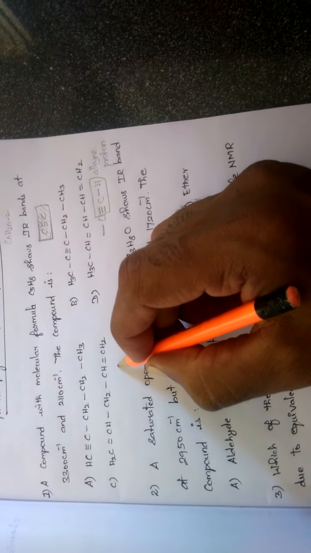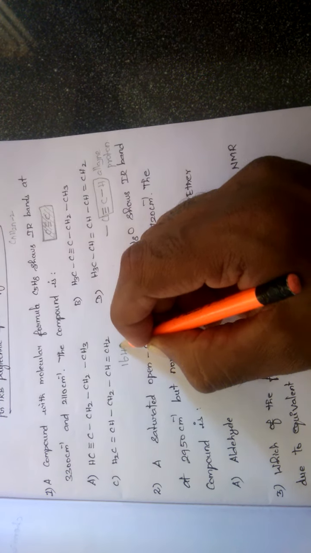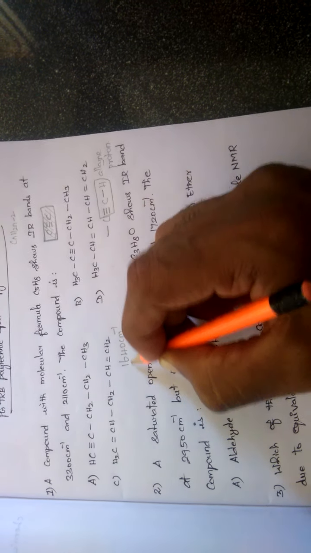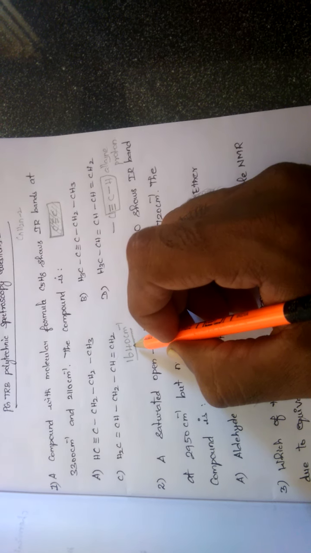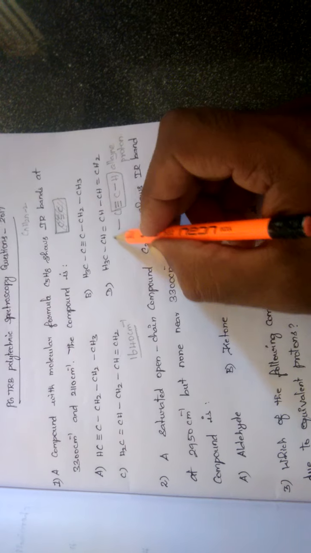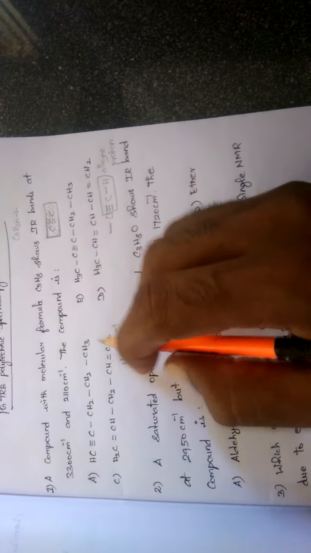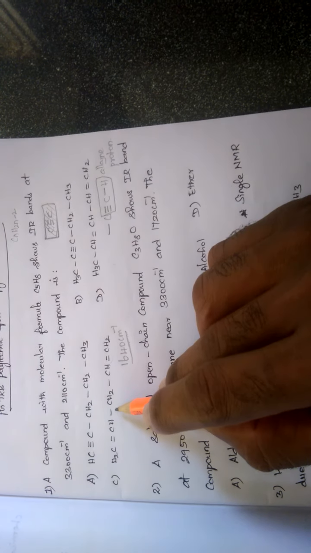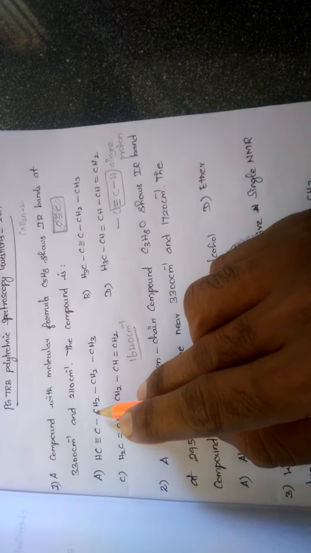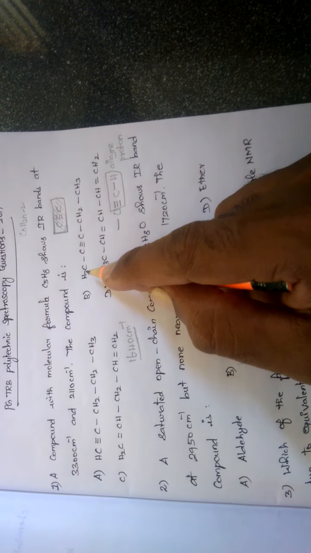Actually in IR spectroscopy, we get a stretching frequency at 1640 cm⁻¹ for an alkene. If it is conjugated, the stretching frequency will be less for the alkene. This kind of stretching frequency we did not obtain in this case. So we exclude these two options from the four. So we have no doubt about the first and second. The first or second compound will be the answer.